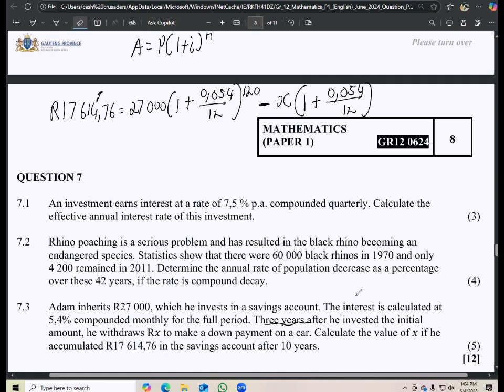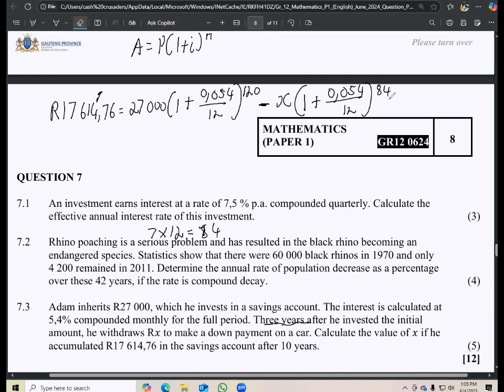Makes sense. So that's 7 multiplied by 12, which is going to give us 84, right? So it's that amount, subtract that amount with its interest for 84 months. I hope that makes sense.